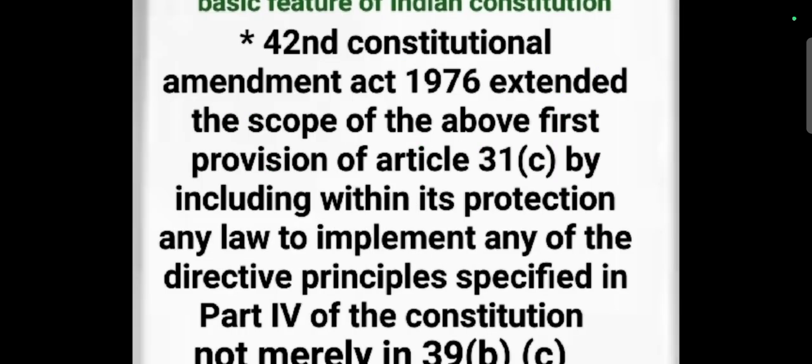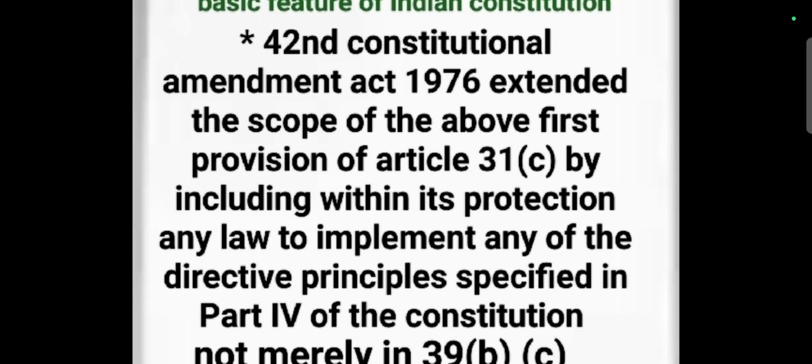And the next amendment act was produced to this important Article 31C. So that is the 42nd Constitutional Amendment Act 1976. It extended the scope of the above first provision of the 31C. So there are only two provisions under the Article 31C. The first provision is: any law which implements the socialistic directive principles of state policy under Articles 39B and 39C shall not be challenged on the grounds of the contravention of the fundamental rights, Article 14 and 19.